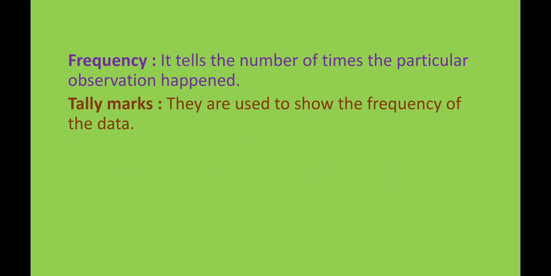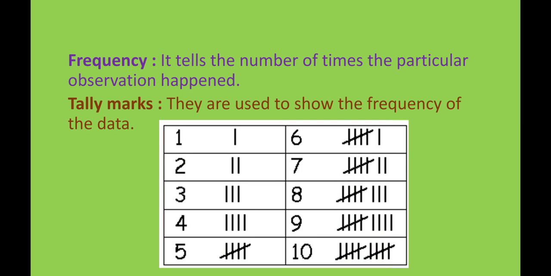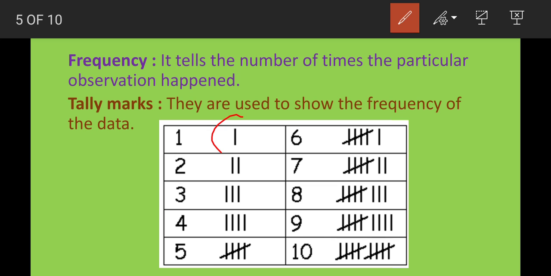Another one is tally marks. They are used to show the frequency of the data. It is used to represent the frequency of any data. So here are the tally marks of the numbers from 1 to 10. 1 can be represented as a single line, 2 with the help of 2 lines, 3 with the help of 3 lines, 4 with the help of 4 lines.